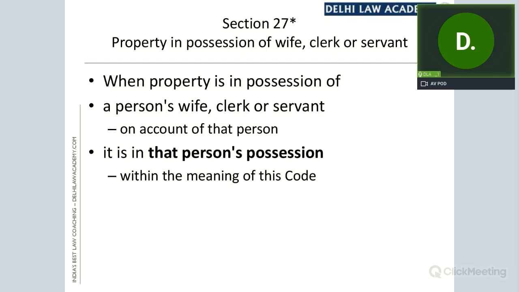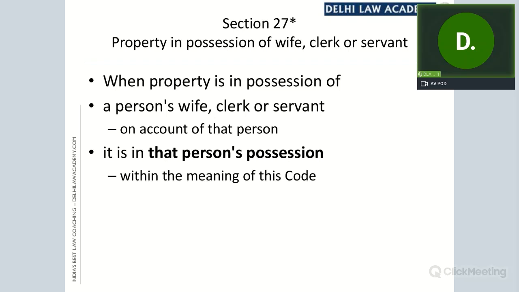There is a difference between physical possession and legal possession. The difference is because of section 27, that property, what is the property? Whatever was given to A, that property was in physical possession of the wife, but legally it was in possession of the husband. And since husband's consent was not taken, it will amount to theft.